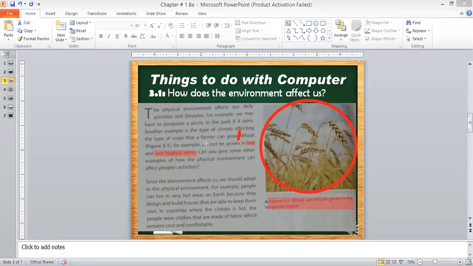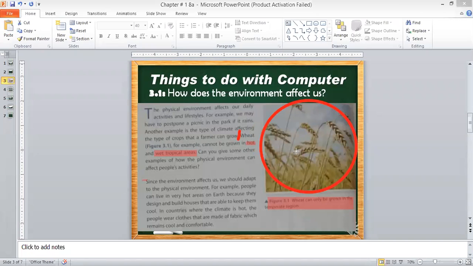So now moving towards the next paragraph. What is the next paragraph saying? Yes, Muhammad Yahya, can you start reading it from here? Okay, sir. Can you give some other examples of how the physical environment can affect people's activities? Since the environment affects us, we should adapt to the physical environment.